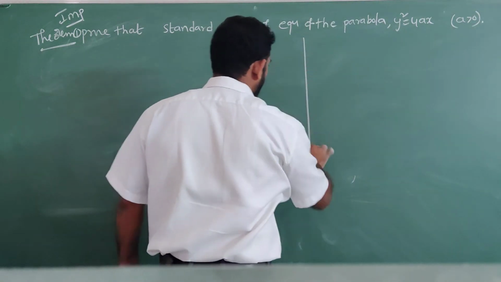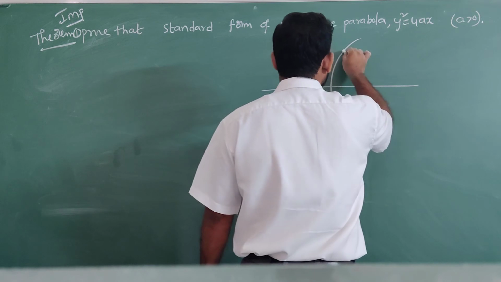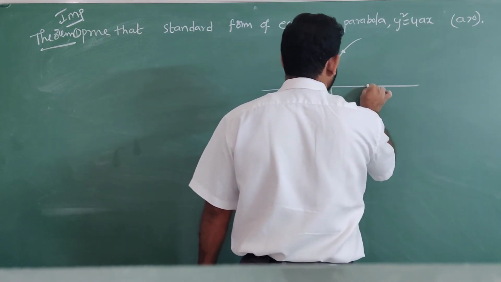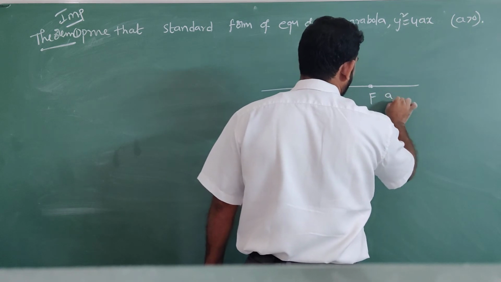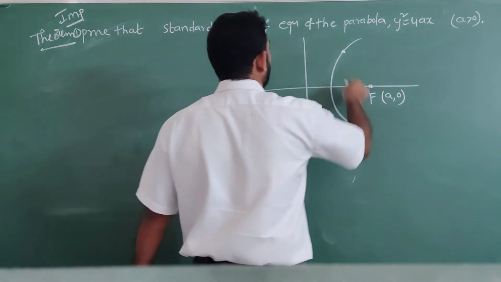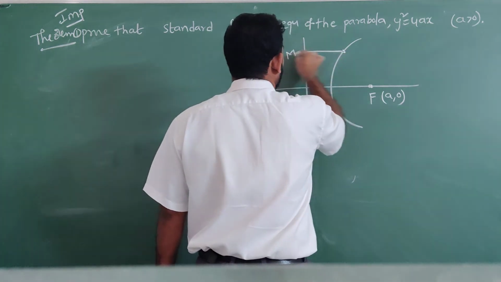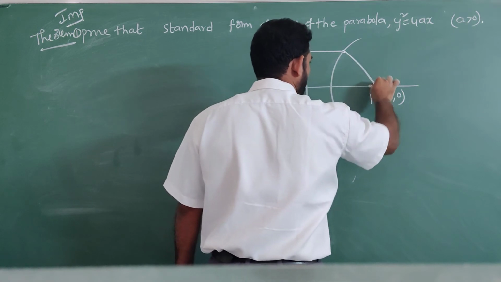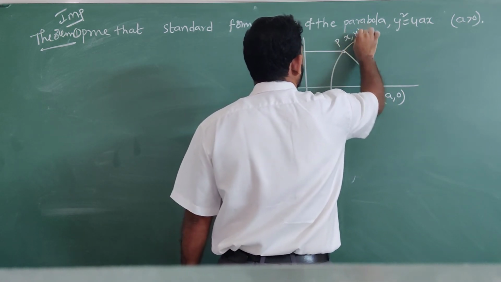For this one you take a small diagram. This is the focus F, which you consider as a comma 0. Here you draw one perpendicular line. This is M. Join these two. This is P x comma y.